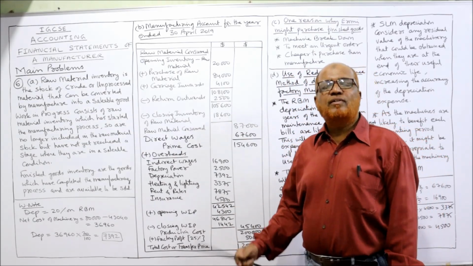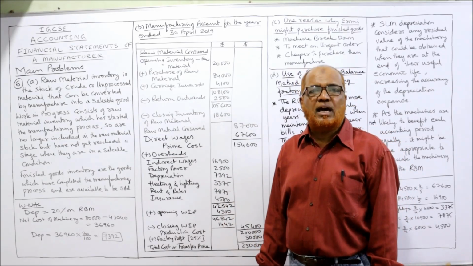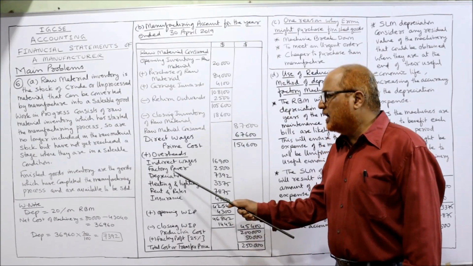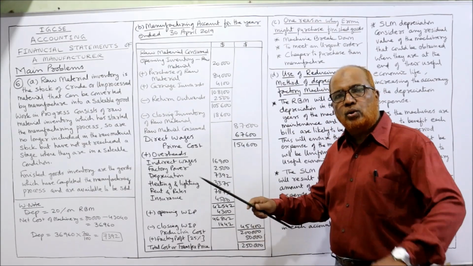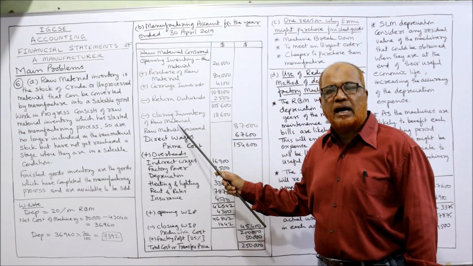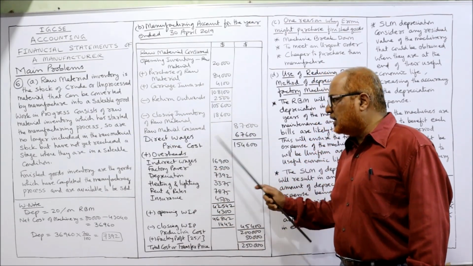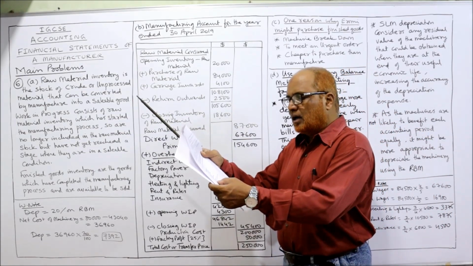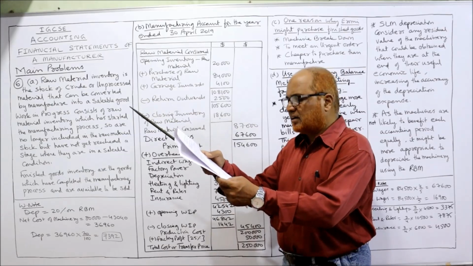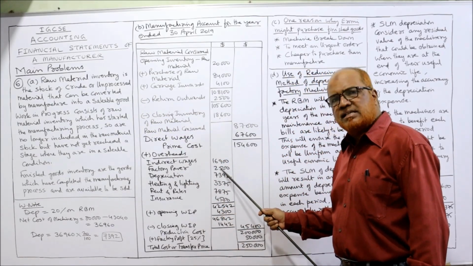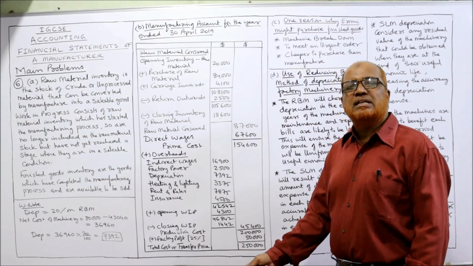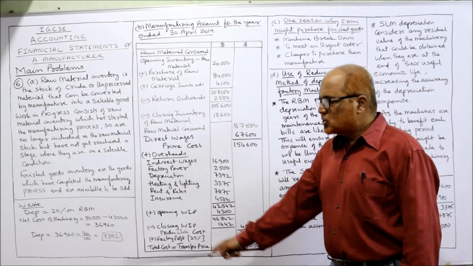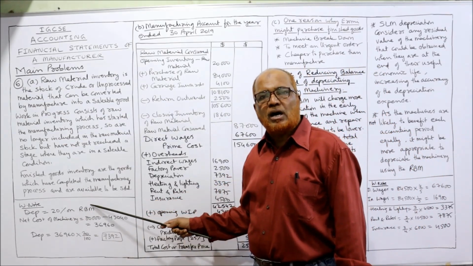Now to prime cost, we add indirect factory expenses, or simply we can call it overhead. In overhead, indirect wages, just now I told you total wages are bifurcated into direct and indirect. Direct wages I have taken here, indirect wages. Apart from that, we are given in the problem factory power 2,500, I have taken same as it is. The next one is depreciation, 20% following reducing balance method.